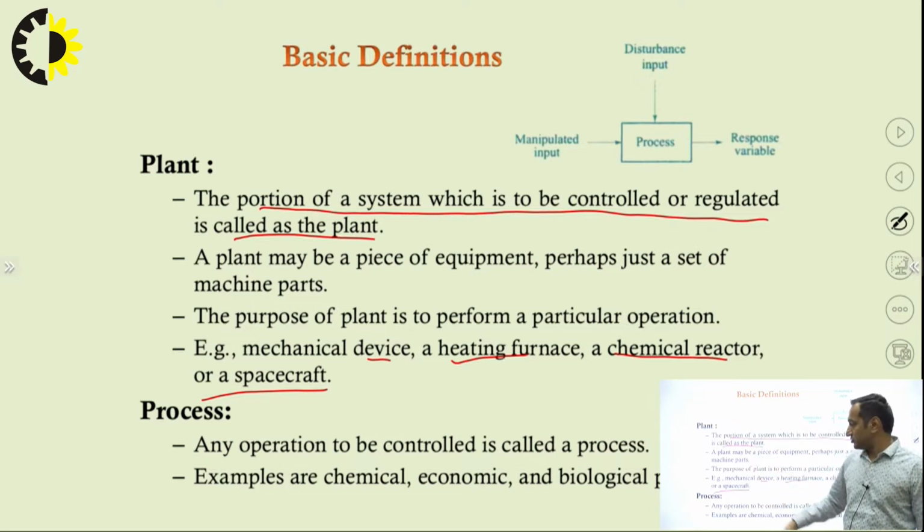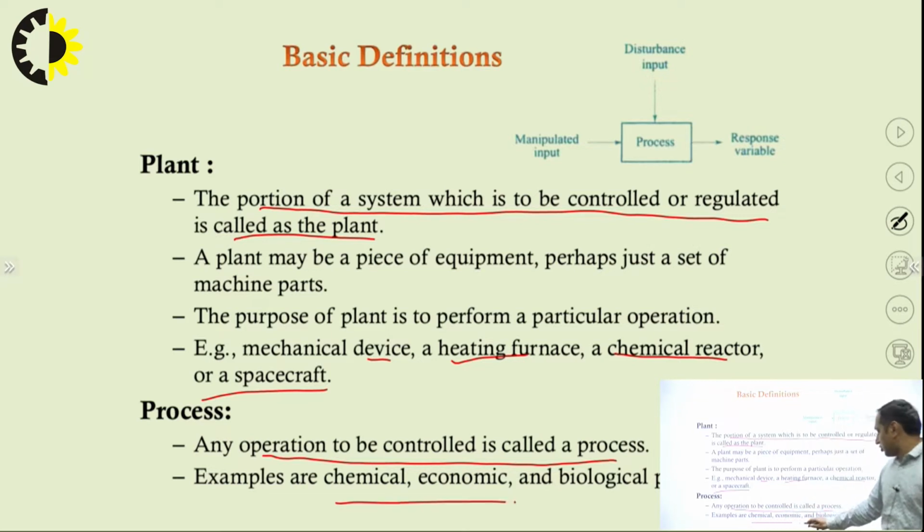Then, what is a process? Any operation to be controlled is called a process. For example, you are melting steel in a furnace, so that is a process, right? Examples are chemical, economic, and biological processes.